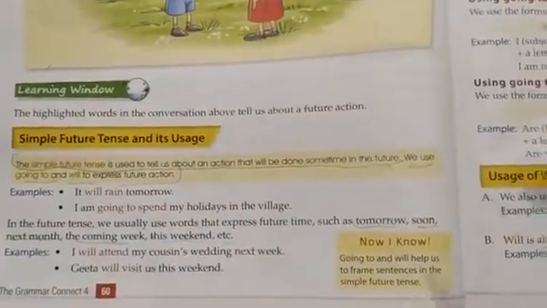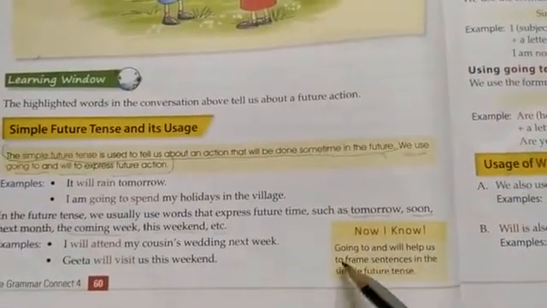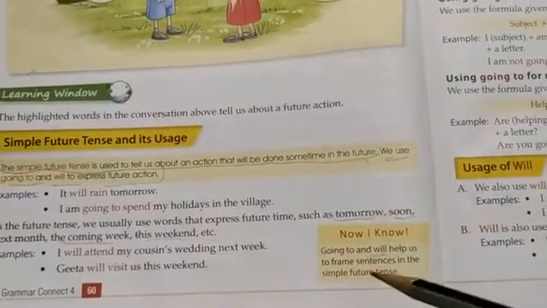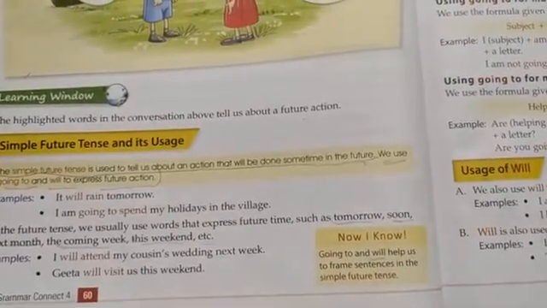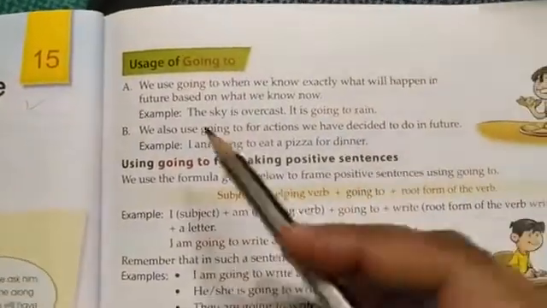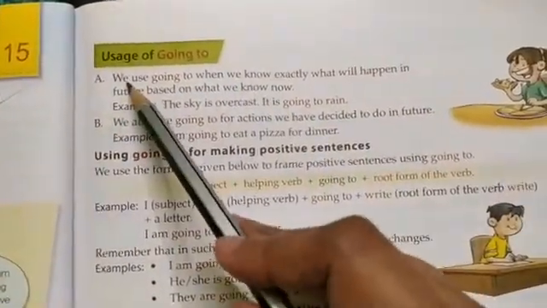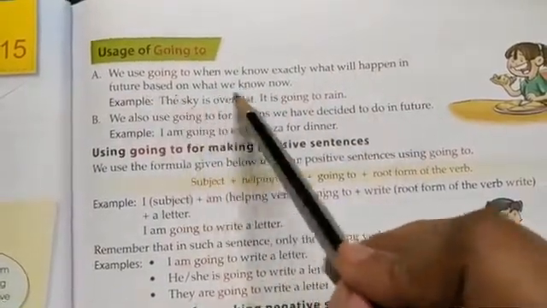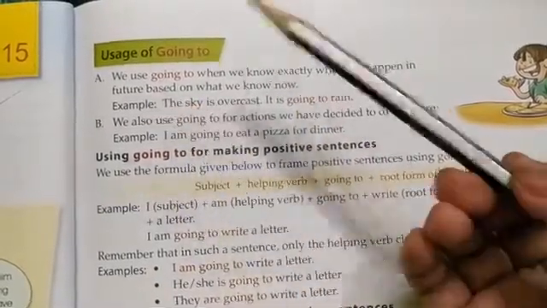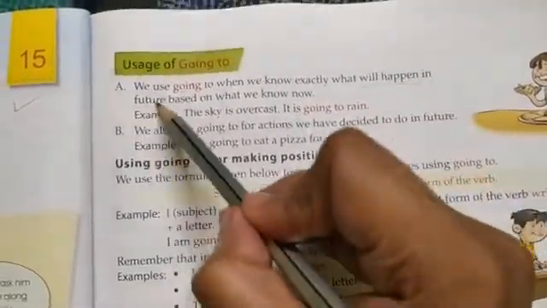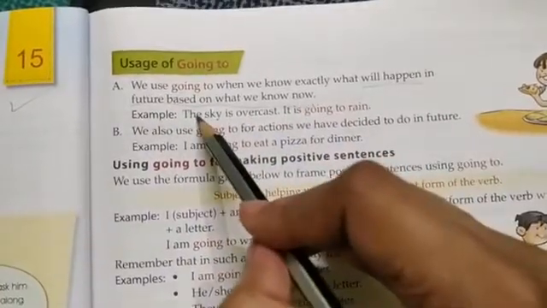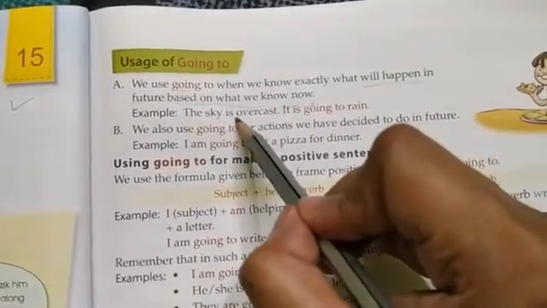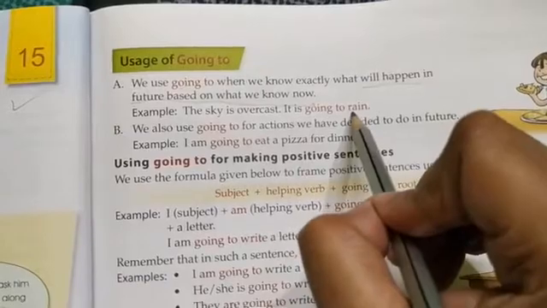Here you see, going to and will help us to frame sentences in the simple future tense. So these two words will help us form a sentence in future tense. Now, usage of going to. We use going to when we know exactly what will happen in future based on what we know now. For example, the sky is overcast, it is going to rain. When we know that there are clouds in the sky and it is dark, it is going to rain.